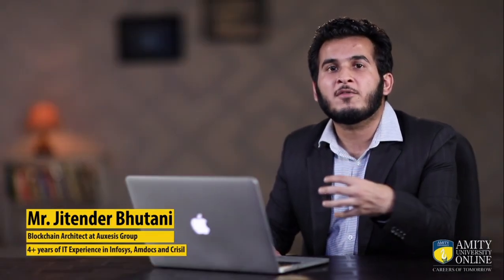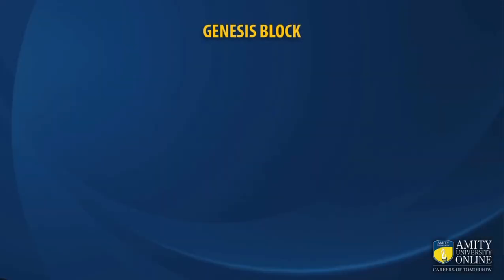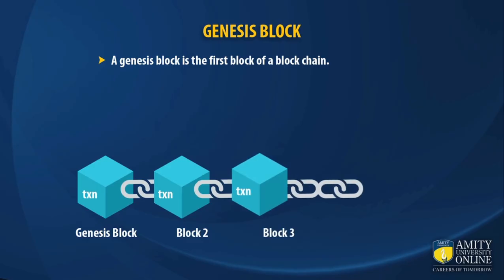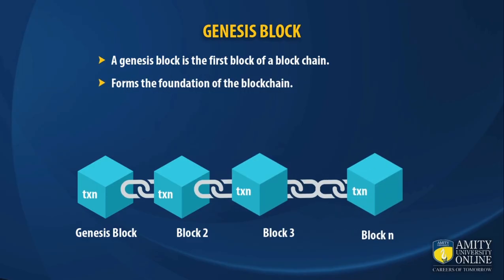Now let's discuss some of the vocabulary of blockchain. One of the words that we hear when it comes to the blockchain is a genesis block. So what is a genesis block? A genesis block is the first block of the blockchain and is always hard coded. It makes the foundation of your blockchain. You can define some of the characteristics of your blockchain in the genesis block, like what type of consensus algorithm is going to be used in your blockchain, and you can also define some pre-mined currencies.